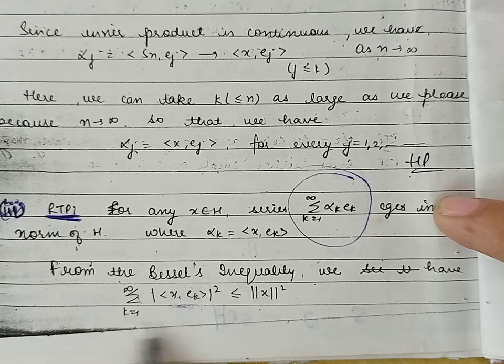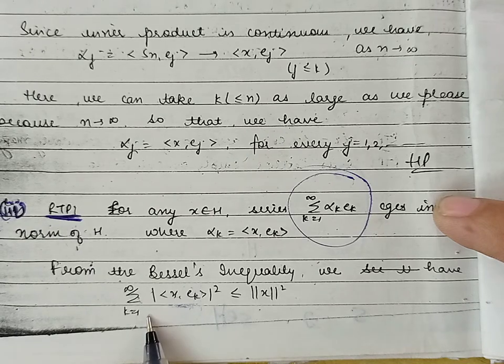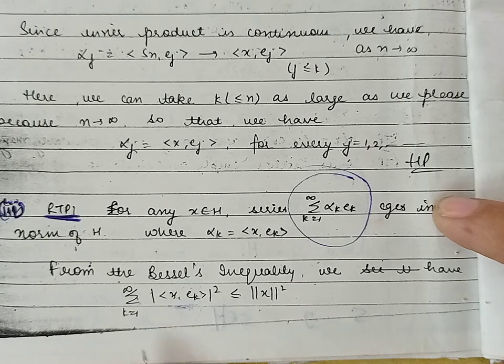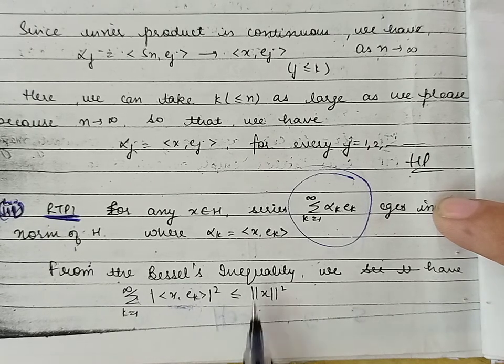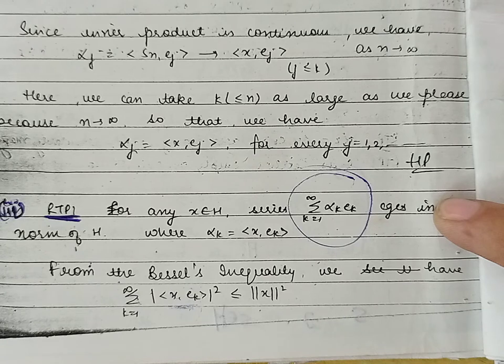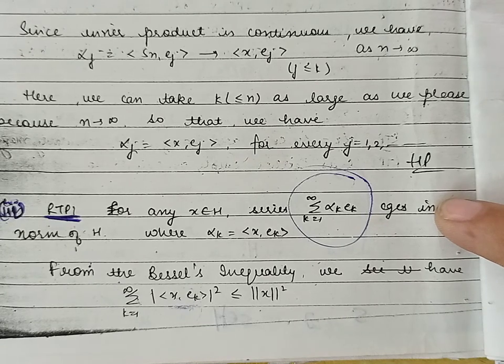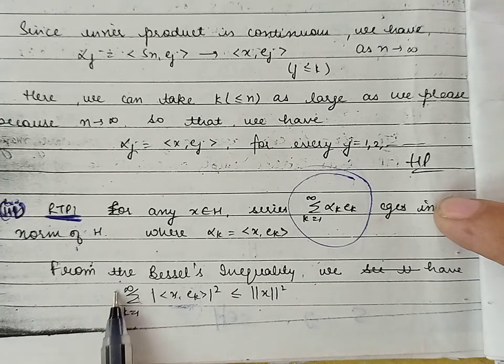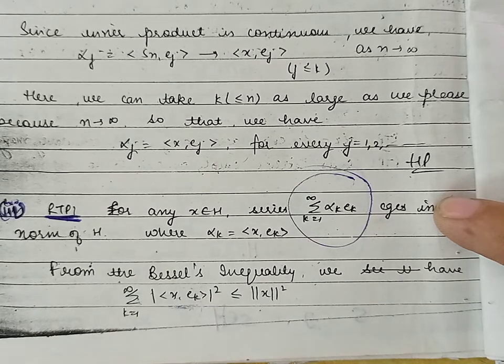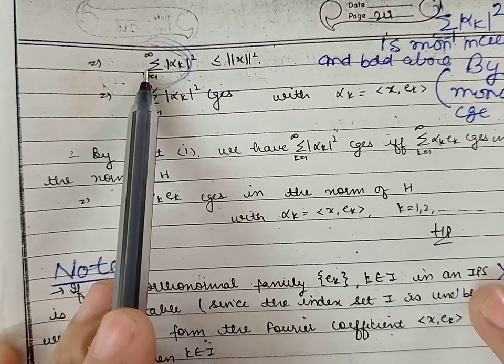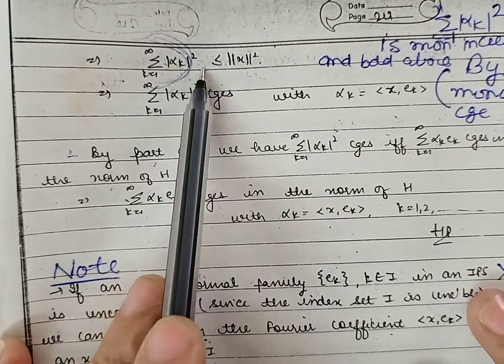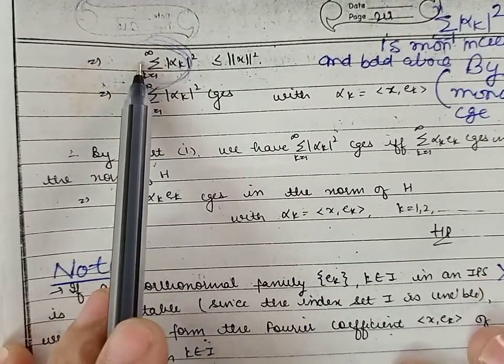Now because this series contains non-negative terms, its sequence of partial sums will be a monotonically increasing sequence, and it will be bounded by the norm of x squared. So we can use the monotone convergence theorem. Every monotonically increasing and bounded above sequence is convergent. So we can say that the sequence of partial sums of this series will be convergent. So therefore the series summation of mod alpha k squared will be a convergent series.